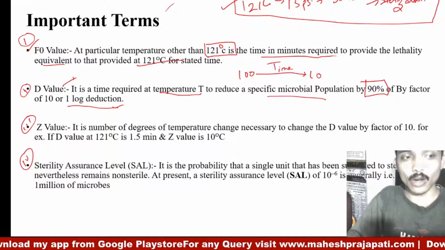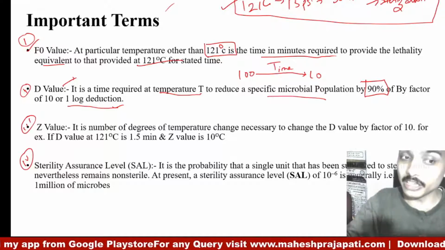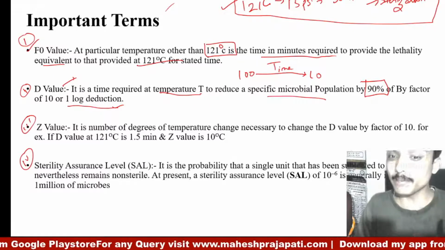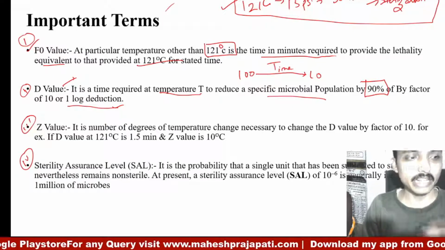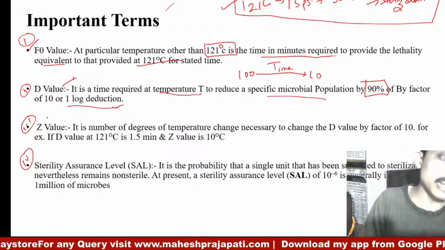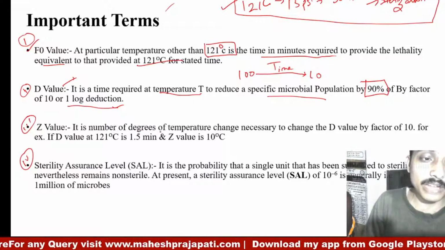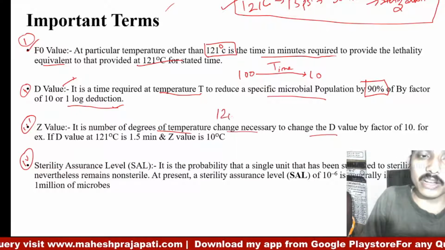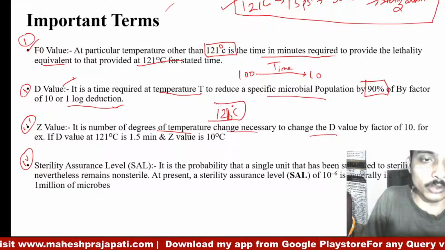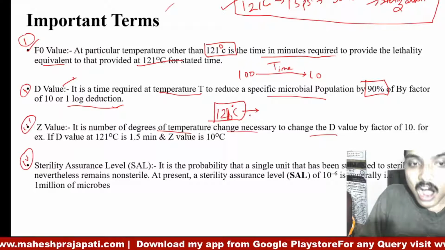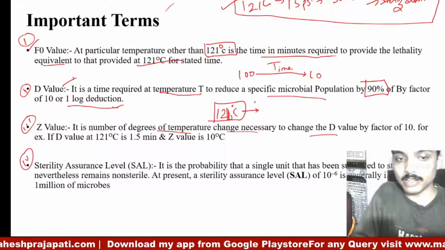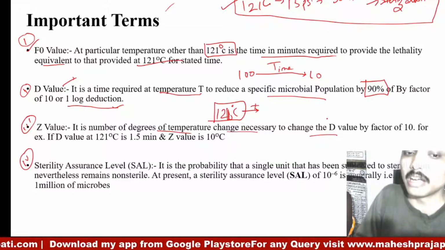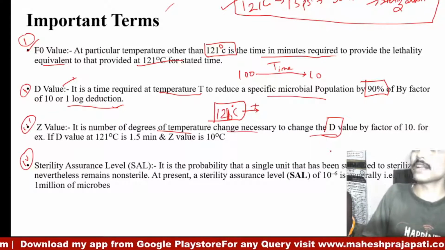The time required at temperature T to reduce a specific microbial population by 90% is known as D value. Similarly, Z value is the number of degrees of temperature change necessary to change, means 121 degrees Celsius is the normal temperature to achieve sterilization. How much temperature plus or minus is required to achieve 1 log reduction is known as Z value.